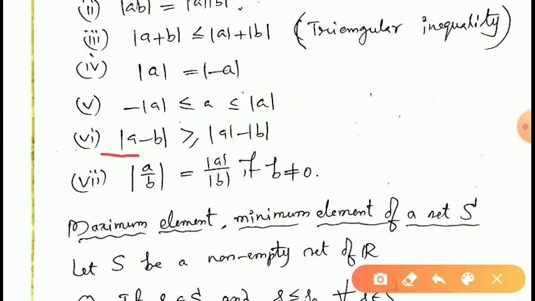So, modulus A minus B is greater than or equal to modulus A minus modulus B. How can you derive this?